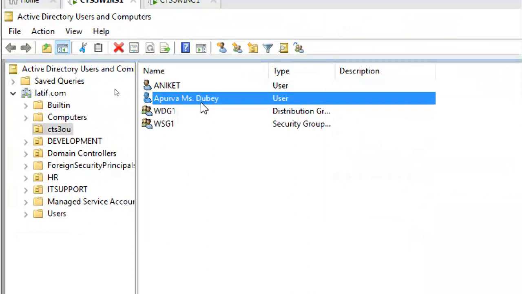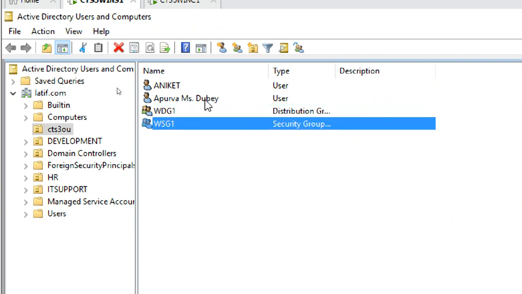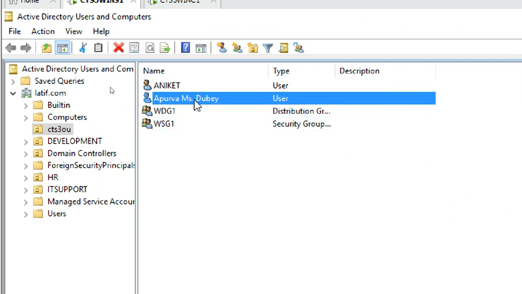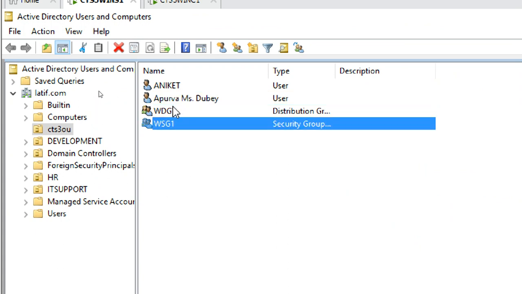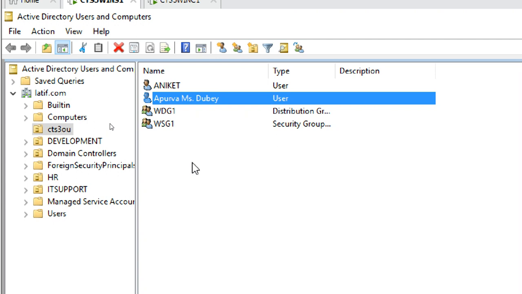Next, I want to add this user Apurva to WSG1. How to add it? I showed both the ways.